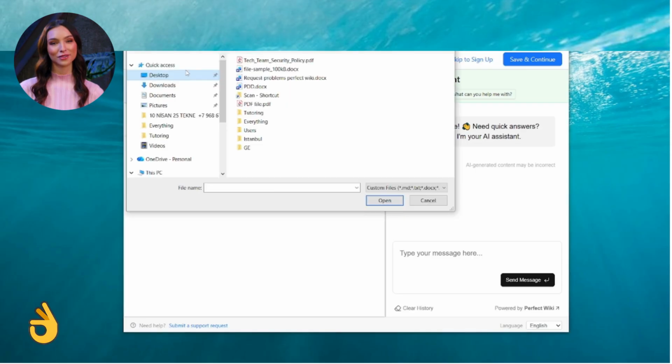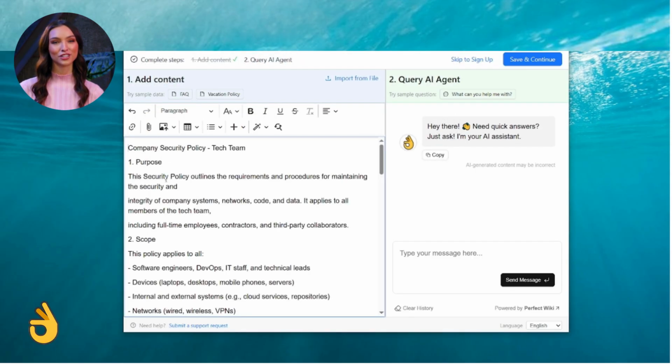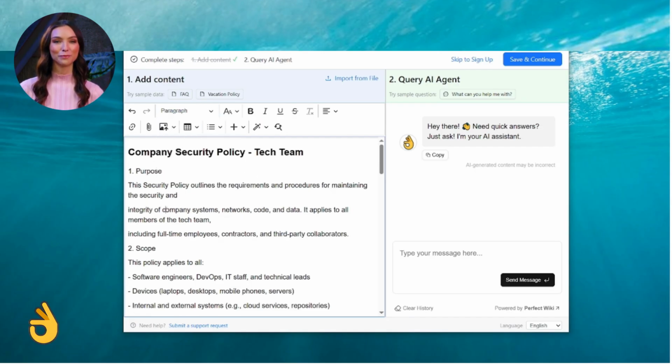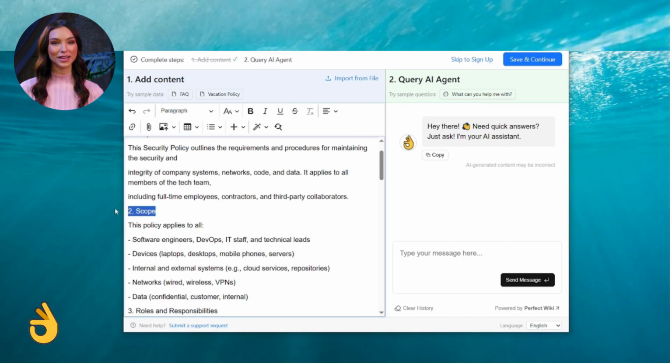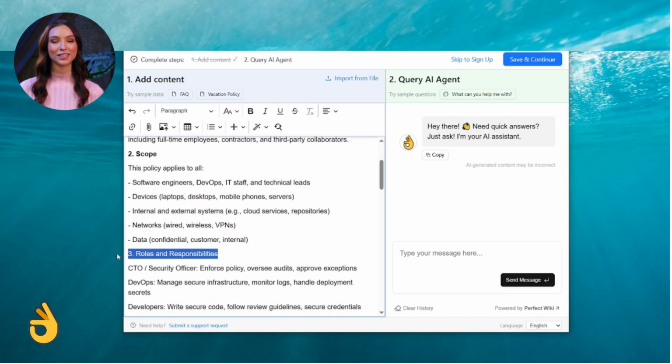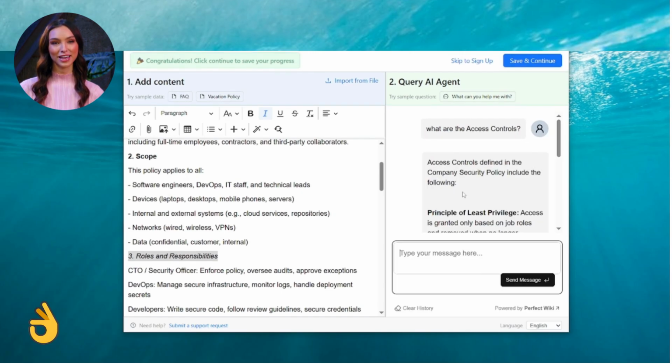Getting started is effortless. You can transform your knowledge into an AI agent in a couple clicks. You can create new page or click import from file, choose Word, Excel, PDF, or even your SharePoint files. Then edit content with a powerful, user-friendly, and AI-powered editor. After that, ask a question and get an answer instantly with a bleeding-edge AI agent.